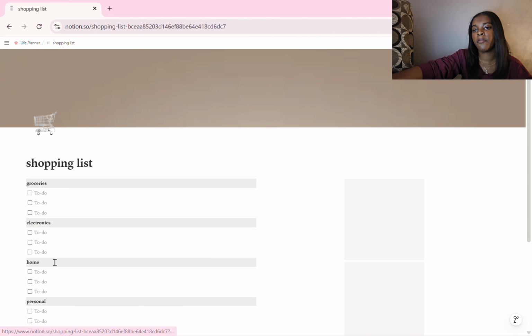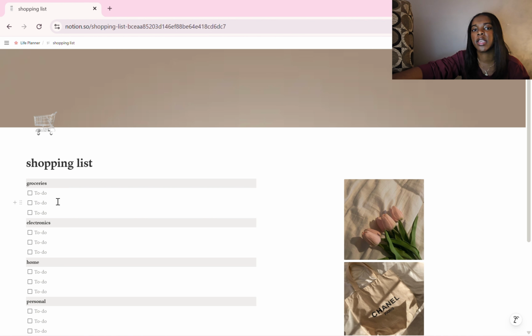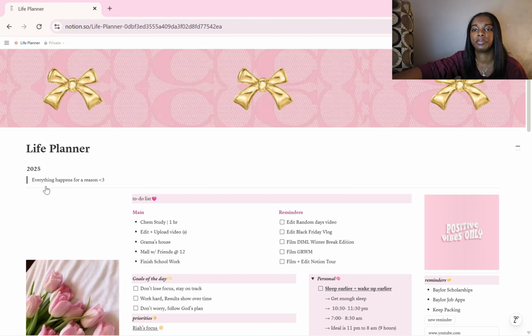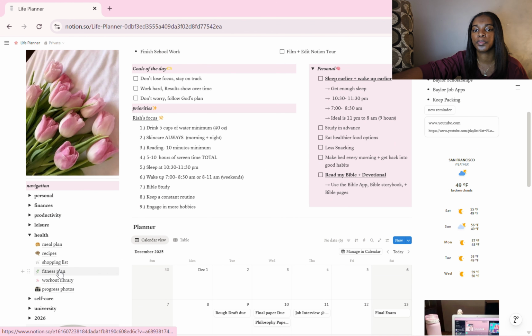Now I have my shopping list. I don't really use this. I use my notes app more, which is why this is empty. I just throw things into my notes as I'm going about my day. Ideally this would work, but I don't use it that much.